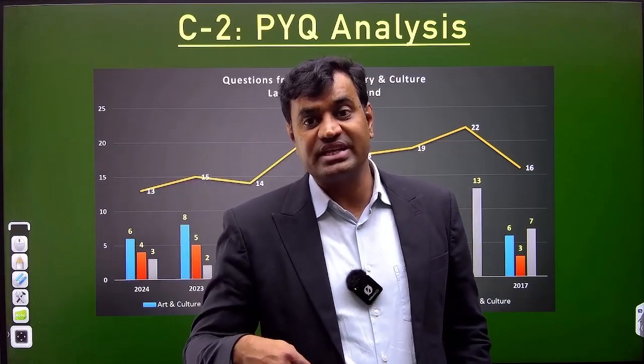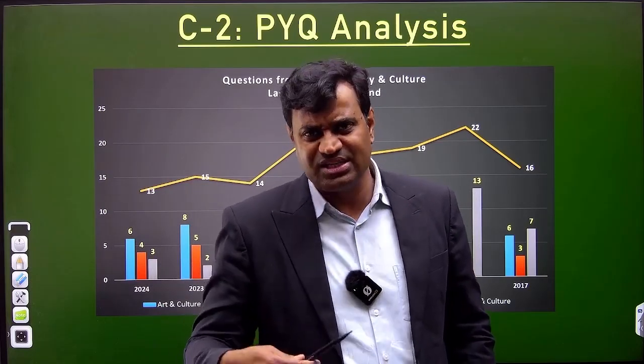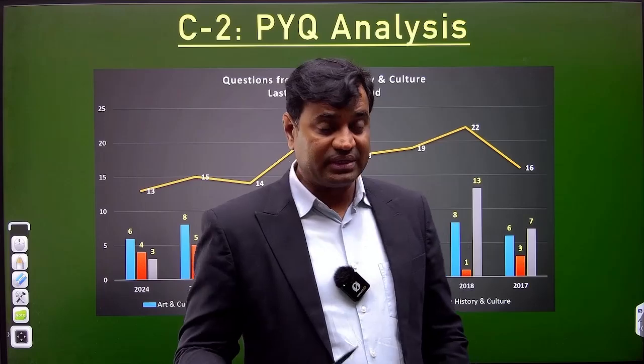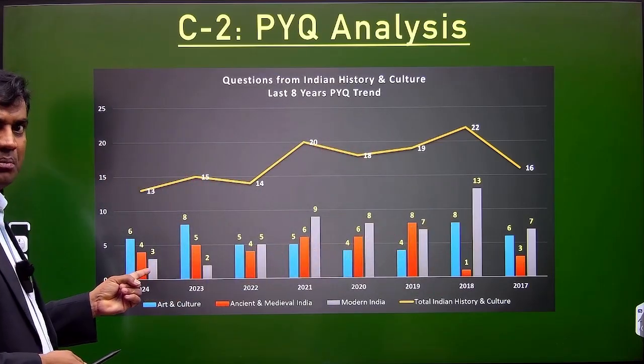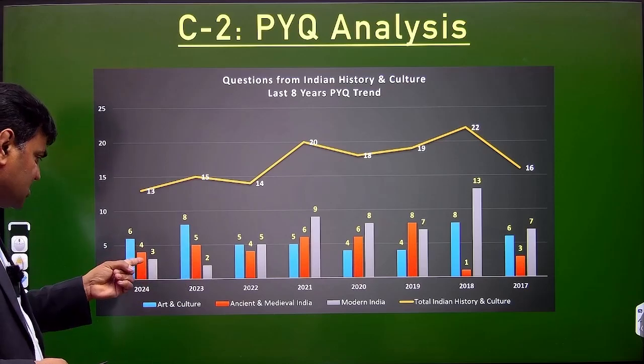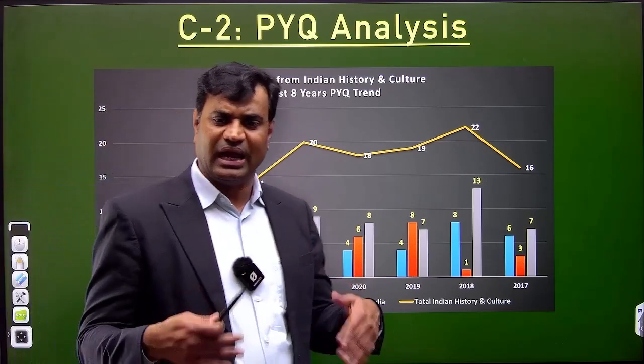Then really there's a mistake done by candidates. They keep on reading more and more modern history. It is quite easy also, quite interesting also. But these days, the number of questions has continuously declined in modern history. Last year, there were only 3 questions from modern India. That too, quite simple ones. I'll let you know. Clear?